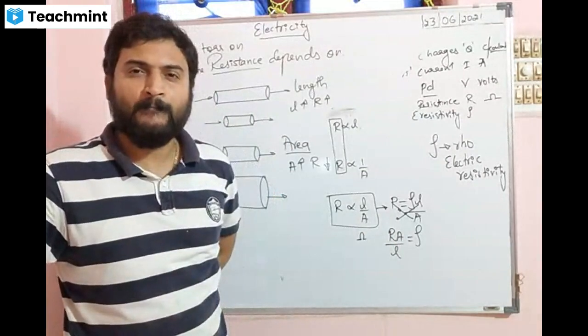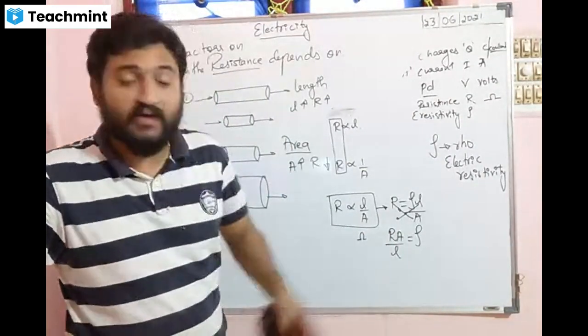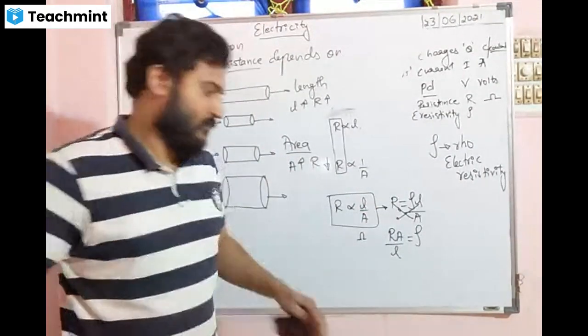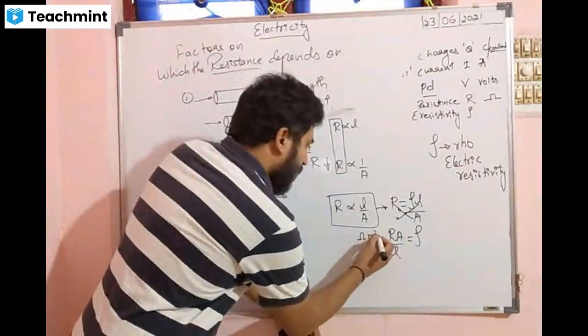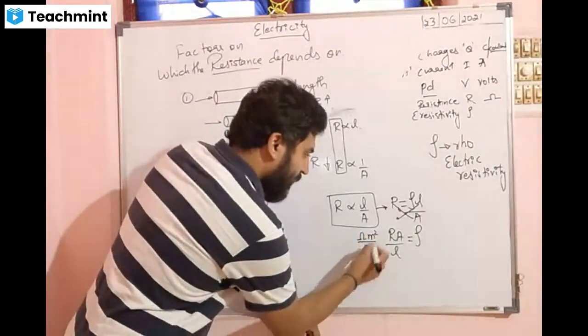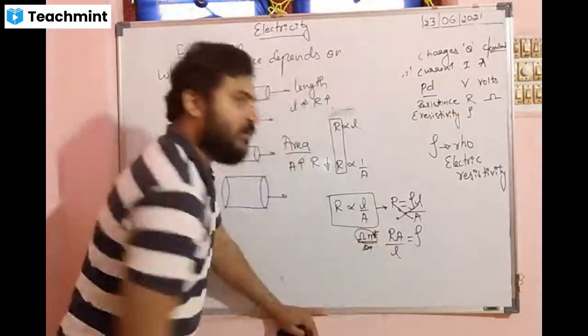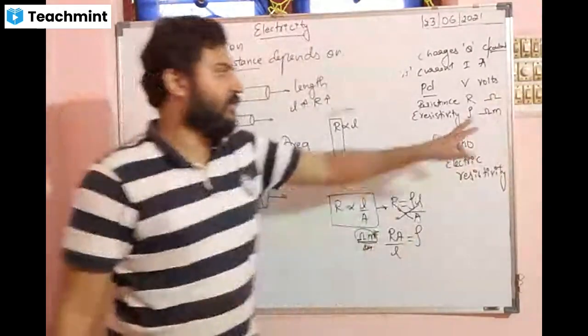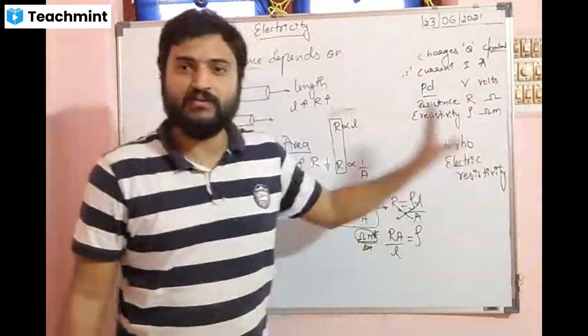Meter, meters means length. Meter square divided by length, that is meter, one meter cancels. What remains here? Ohm meters. So ohm meters is the SI unit of electric resistivity.